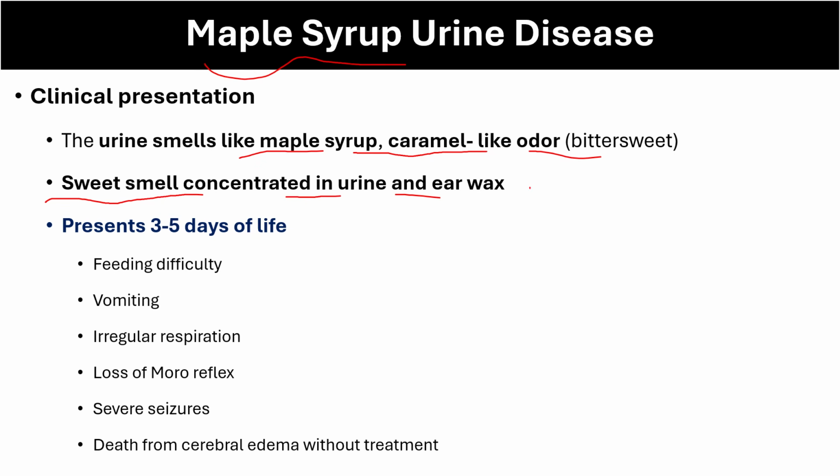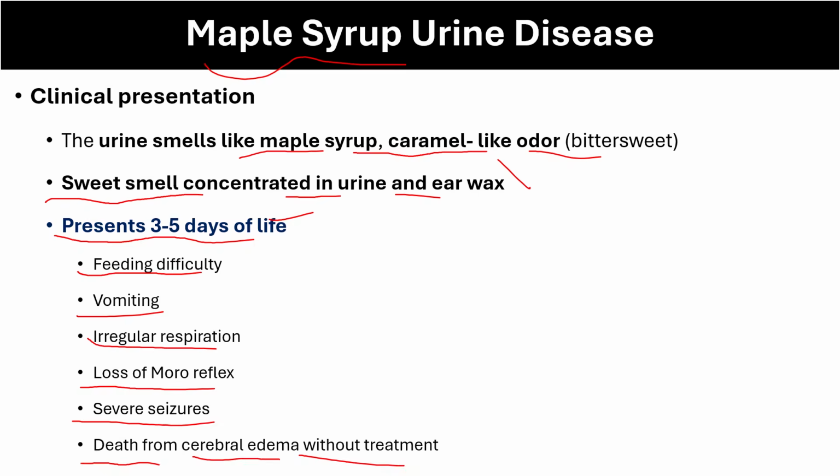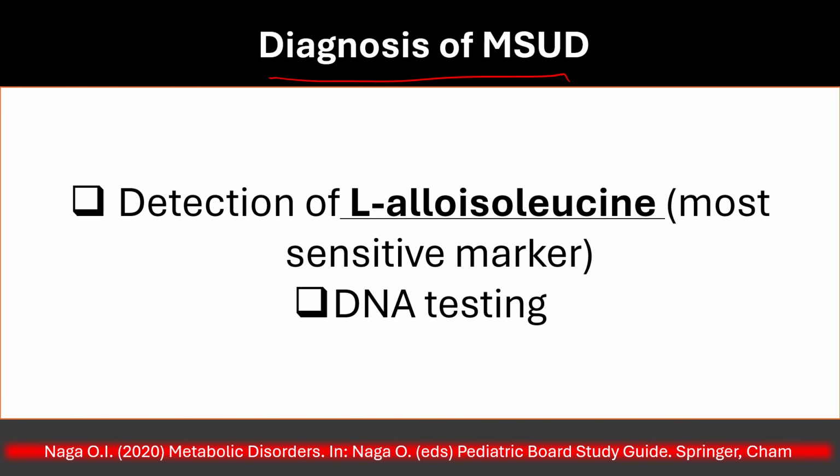Very important to know that these smells initially may be absent. Then 3 to 5 days later, when the baby starts to feed more and toxic byproducts accumulate, the baby will present with feeding difficulty, vomiting, irregular respiration, loss of motor reflex, severe seizures, and death from cerebral edema without treatment. How to make the diagnosis of maple syrup urine disease?